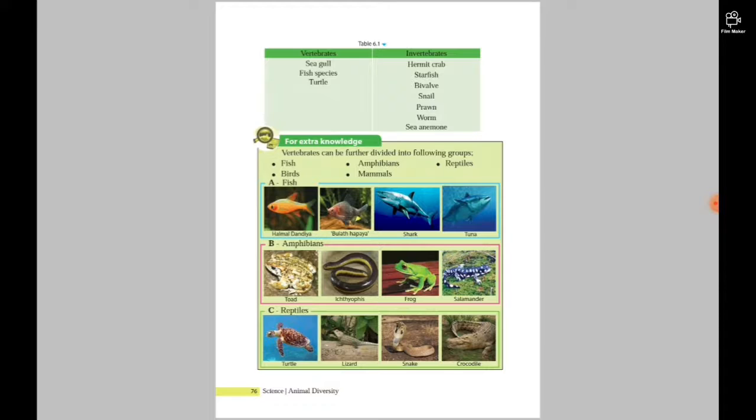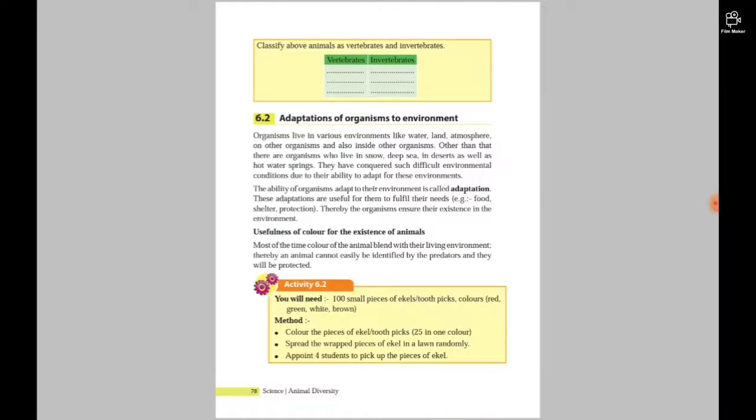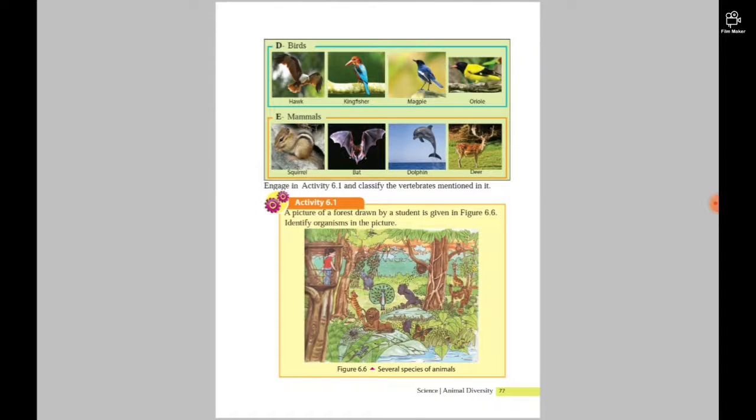So I hope you get it. Next we go to activity 6.1. A picture of a forest drawn by a student is given in figure 6.6. Identify the organisms in the picture. Then classify the animals as vertebrates and invertebrates. So you have to do that.